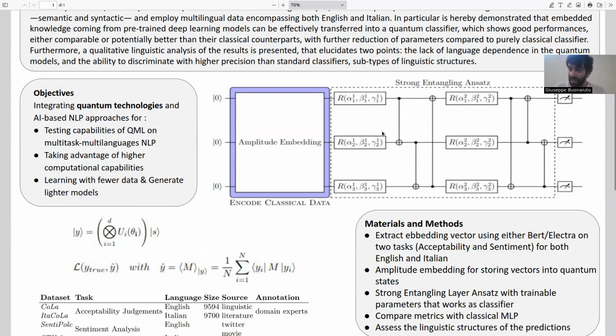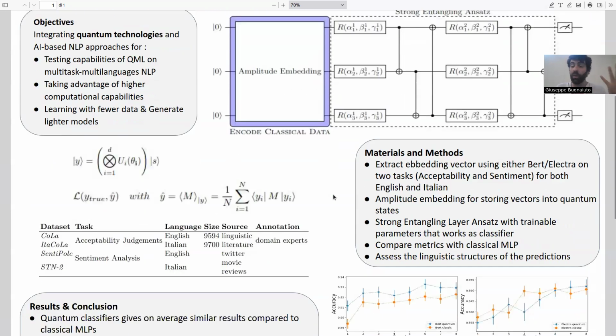Measurement is performed on the final state, and the results of the measurement are compared with the ground truth label of each dataset. We use for this purpose 4 datasets, COLA and ITA-COLA for acceptability judgment, and Sentipolc 16 and 2 for sentiment analysis. At the end of the training process, we evaluate the SHAP values, hence we perform an explainable AI approach to decide whether or not the algorithm is capable of discerning different subtypes of linguistic structure, and whether or not the quantum circuit is sensitive to language.